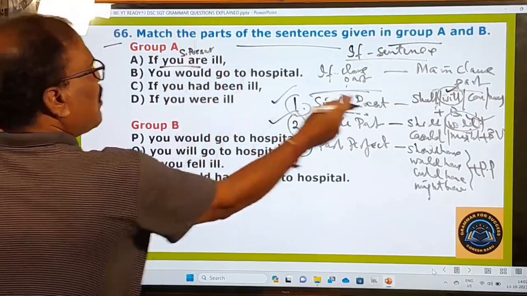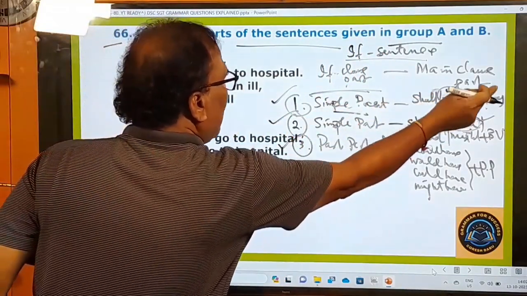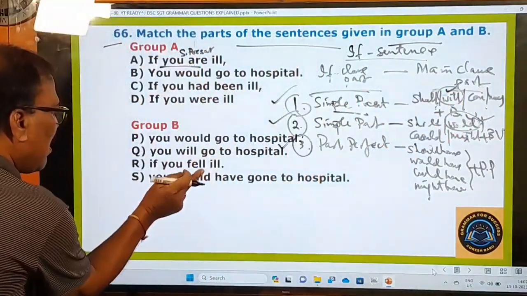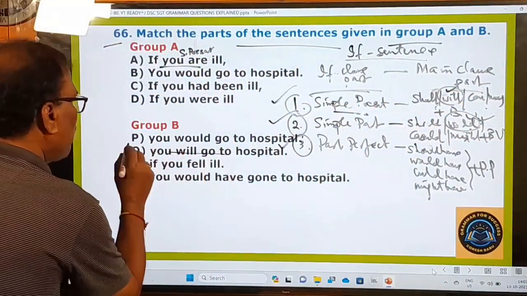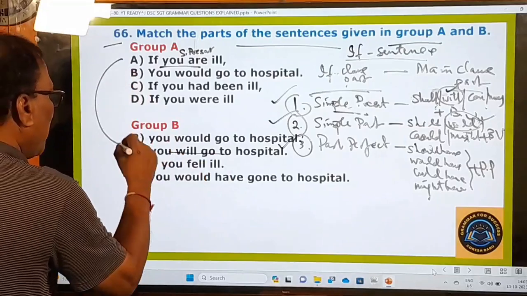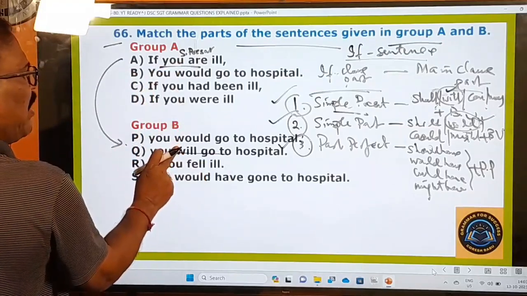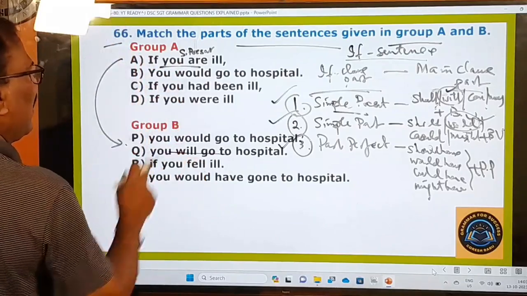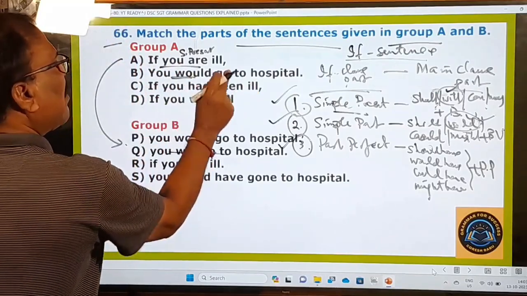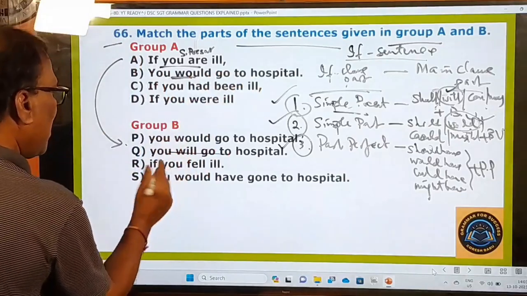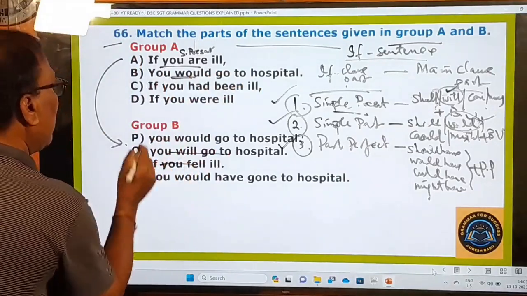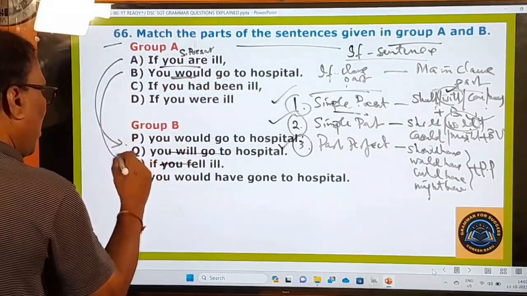Simple present means what must be there? A sentence with shall or will or can or may plus base form verb. Come on, you see that? You will go to hospital. So A goes with Q. Simple present, a sentence with will, matching, right? You would go to hospital. Would is there. And in this, if you fell ill, simple past tense. If you fell ill, that means B goes with R.